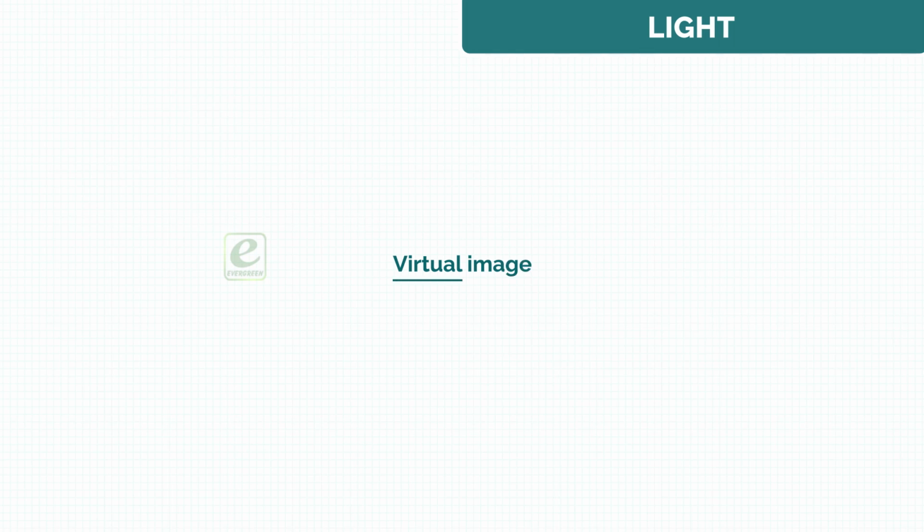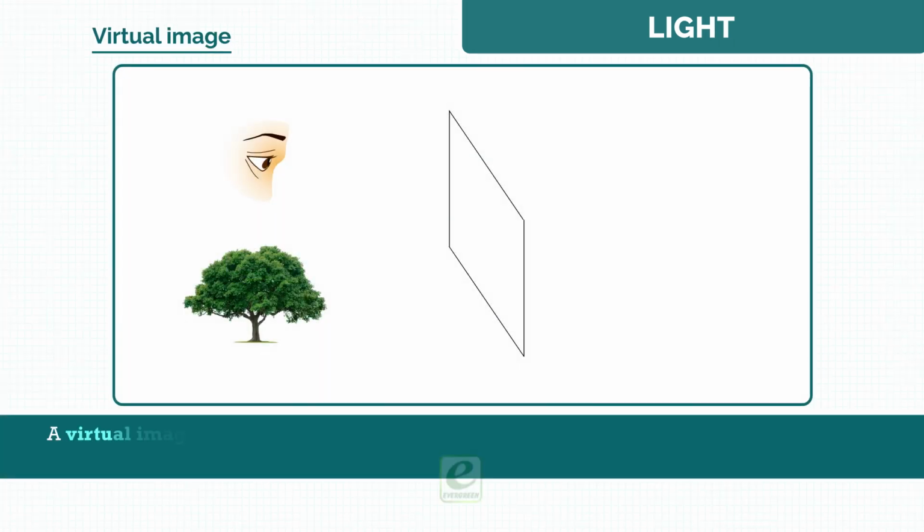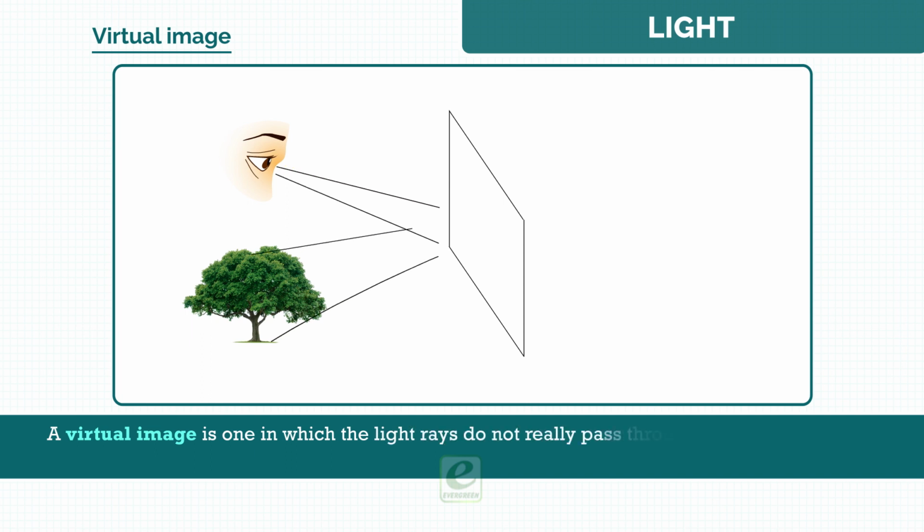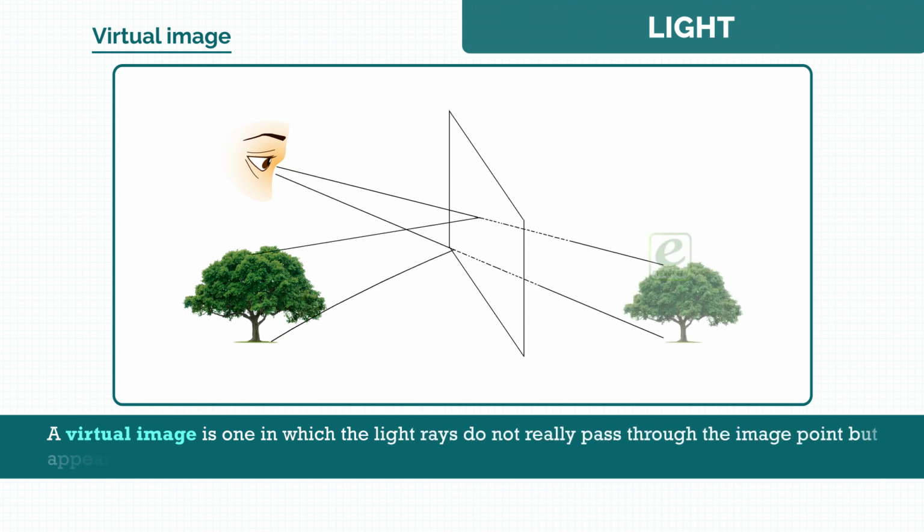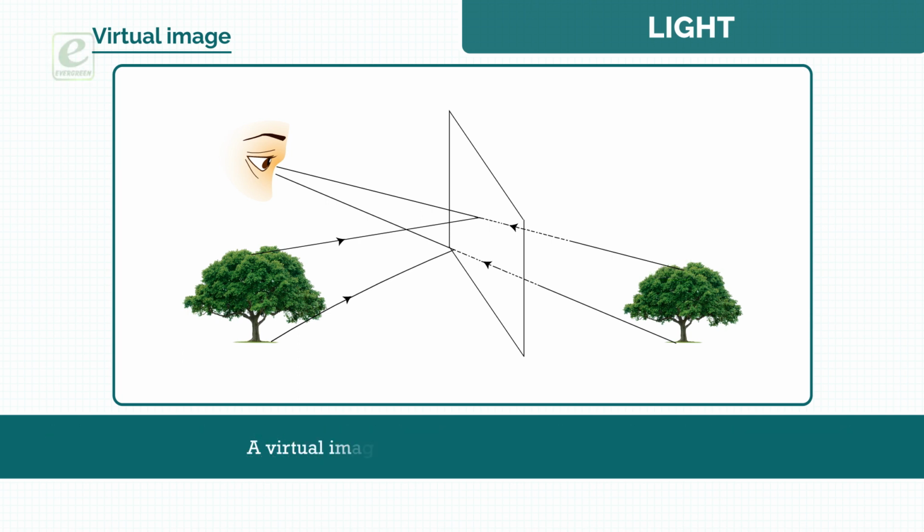Virtual image. A virtual image is one in which the light rays do not pass through the image point but appear to diverge from that point. A virtual image cannot be obtained on a screen.